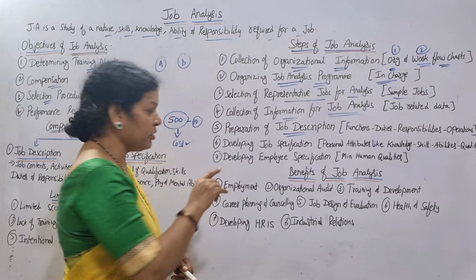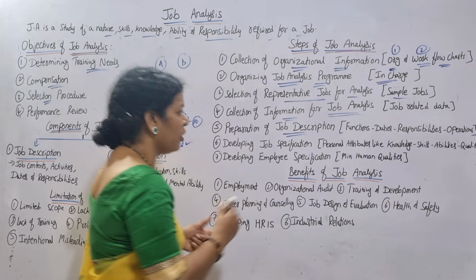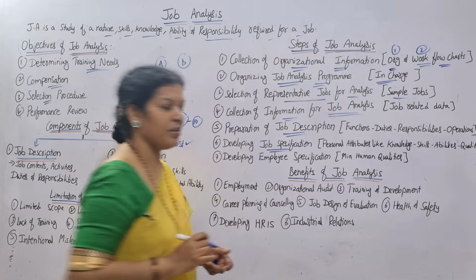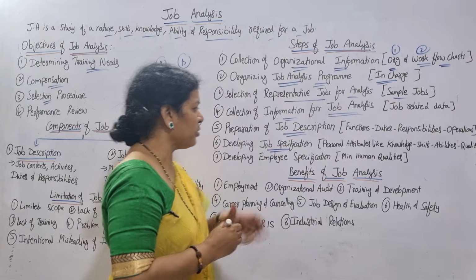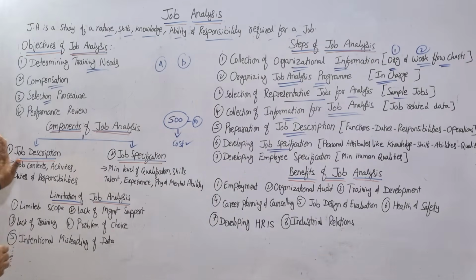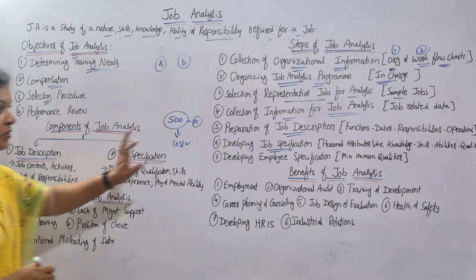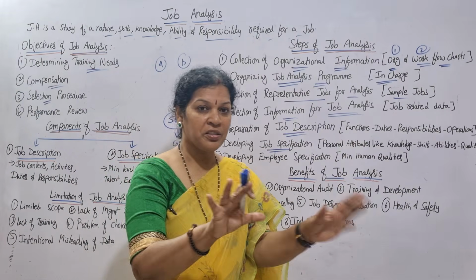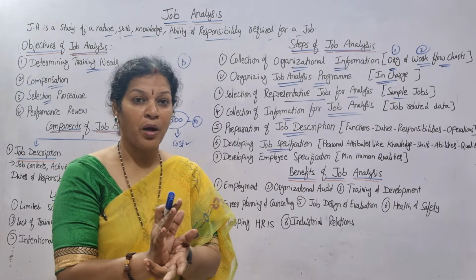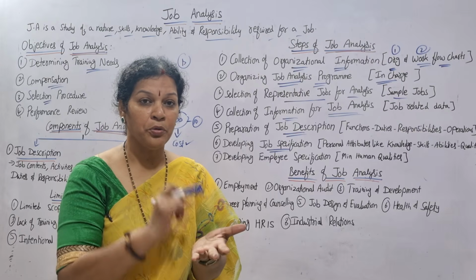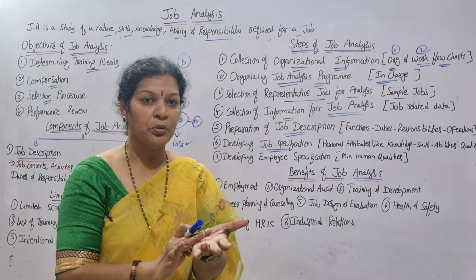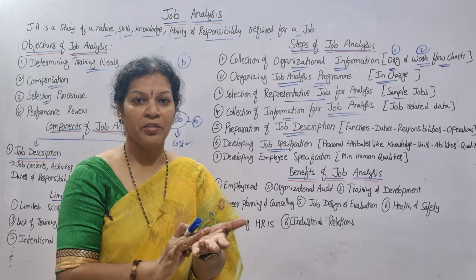Once the job description is over, then developing the job specification. Job description and job specification we have discussed here only. Job description means you have described the nature of the job, how it is related to the organization, what he is going to do, when he is going to do it, and how it is going to make a difference for the organization.